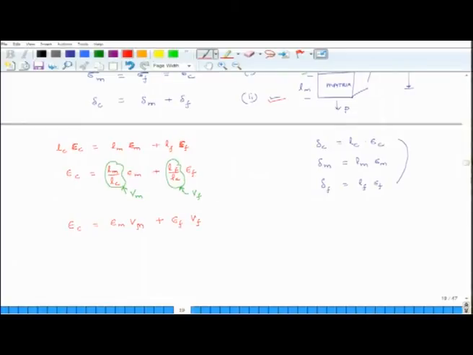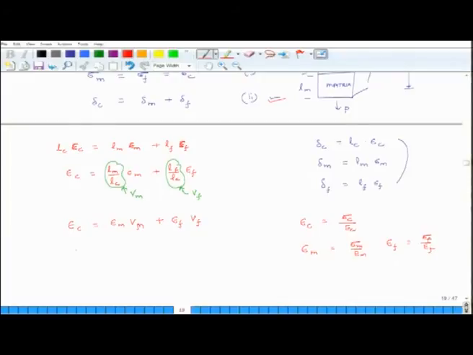Now, we know that epsilon c, the strain in the composite, is the stress in composite divided by Ec. Epsilon m is the stress in matrix divided by Em, and epsilon f is the stress in fiber divided by Ef.